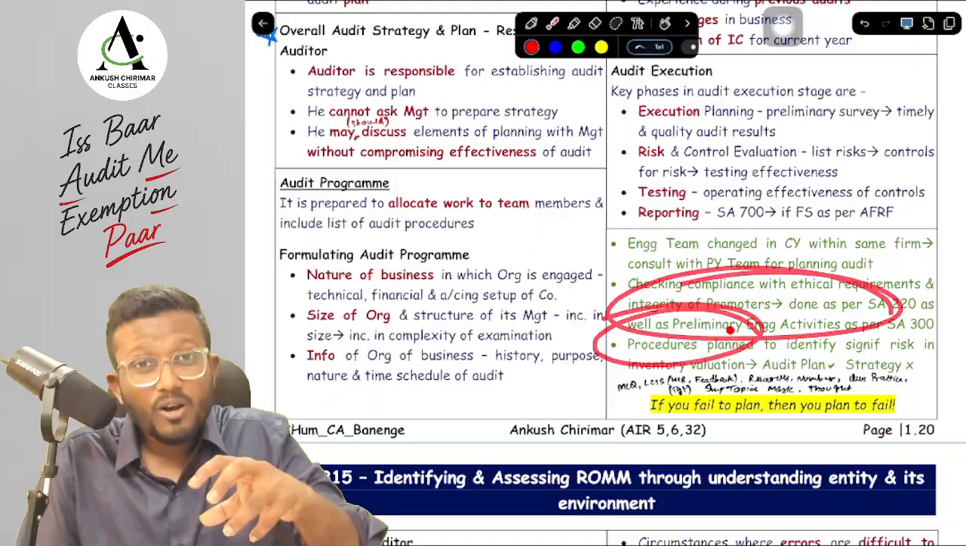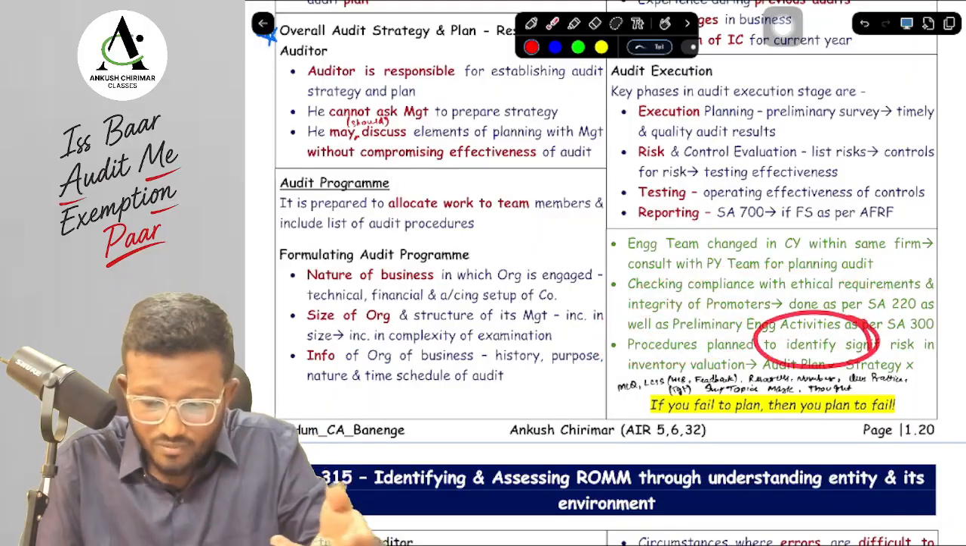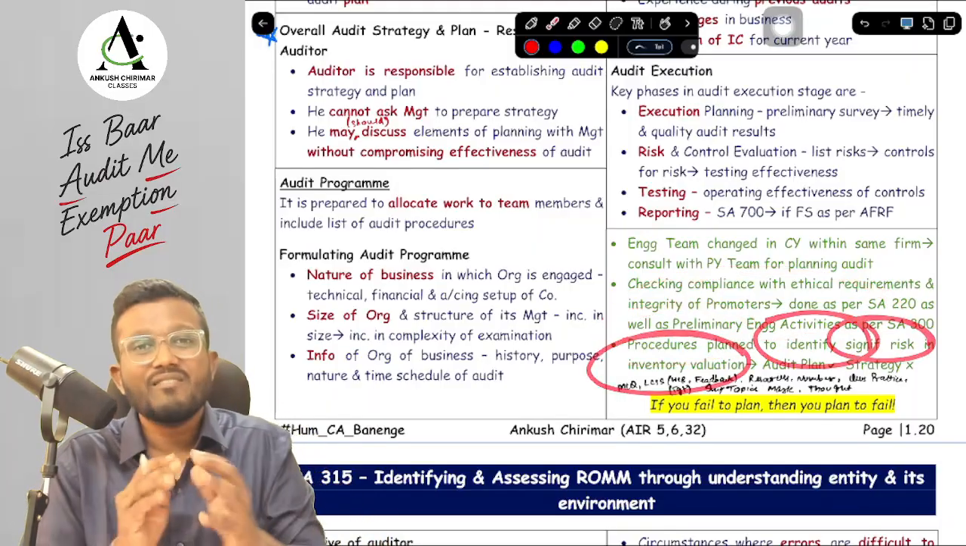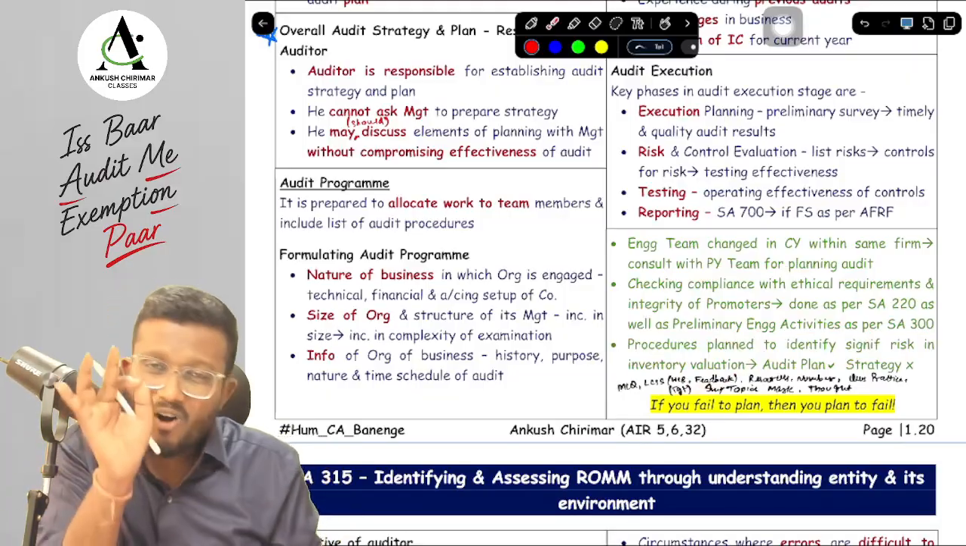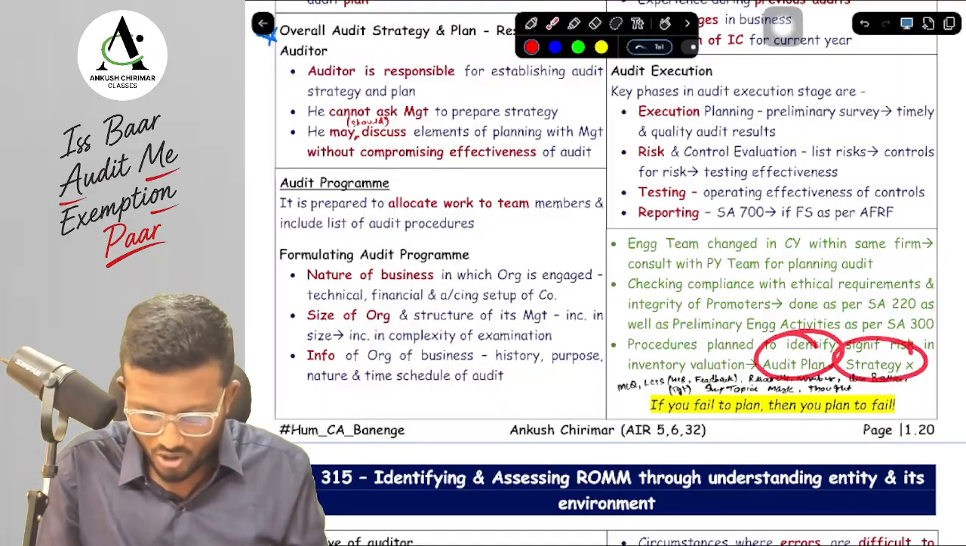Next, the procedures. If you're planning any procedures to identify the significant risk in inventory valuation, now tell me, procedures are covered under your audit strategy or audit plan? Audit plan. So it is a part of audit plan, not your audit strategy.